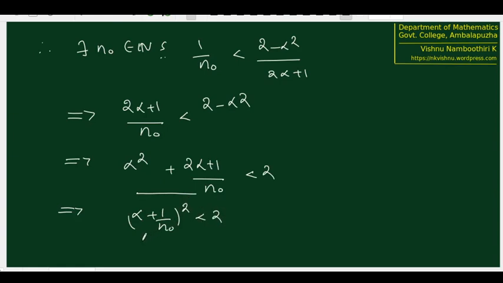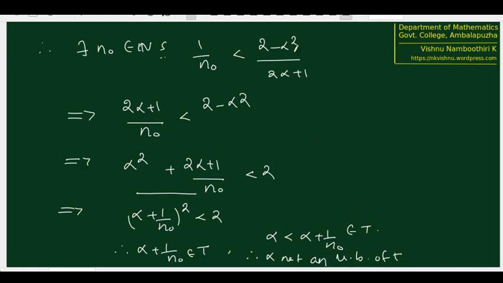That means this element alpha plus 1 by n naught belongs to T, but alpha is less than alpha plus 1 by n naught. This belongs to T. Therefore, can alpha be the supremum? Alpha is not an upper bound of T, which is a contradiction because alpha is the supremum. Now we are getting alpha not to be an upper bound. Therefore, this is not true.